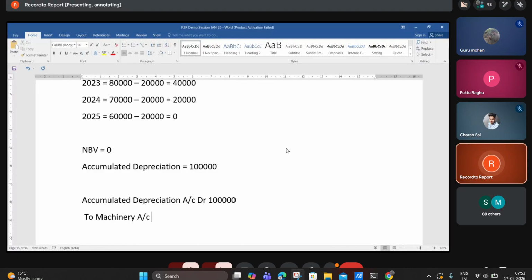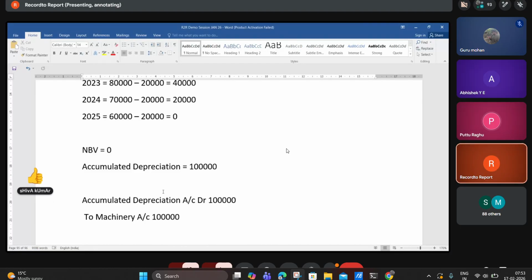So are we selling anything here? We are removing this asset. The asset lifespan is completed. There is no sale. As if there is furniture in the office and no one is ready to buy, we will throw it, we will scrap it out. Understand, guys? The machinery is not ready to use, no one is ready to buy, there is a lot of damage, so we are throwing it out. So in such cases, what is the entry? Accumulated depreciation account debit to machinery. Yes, understand?